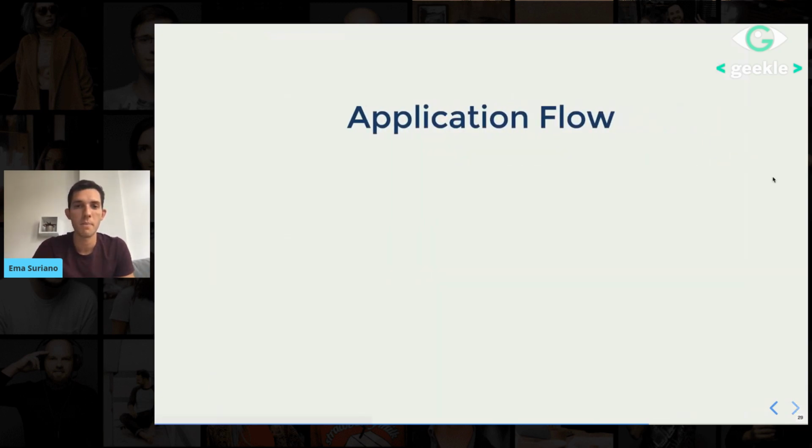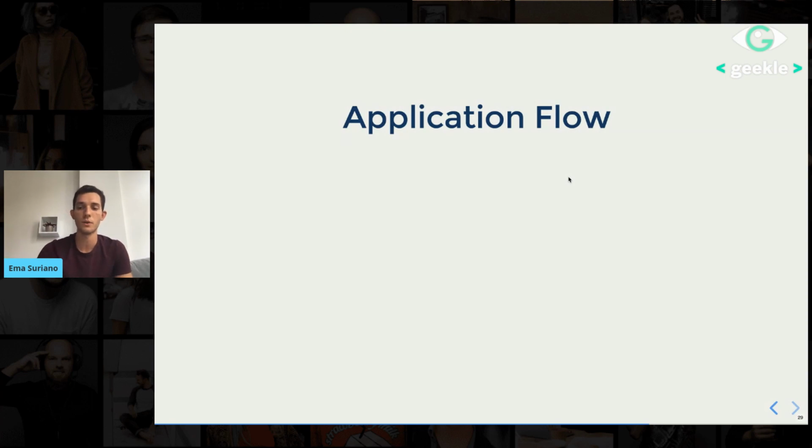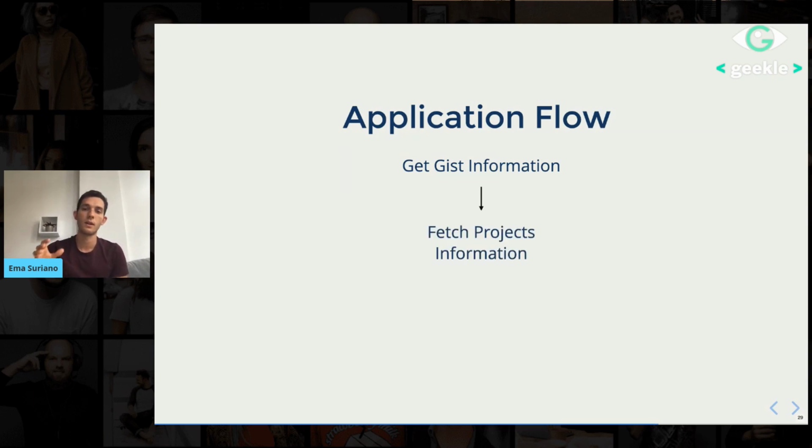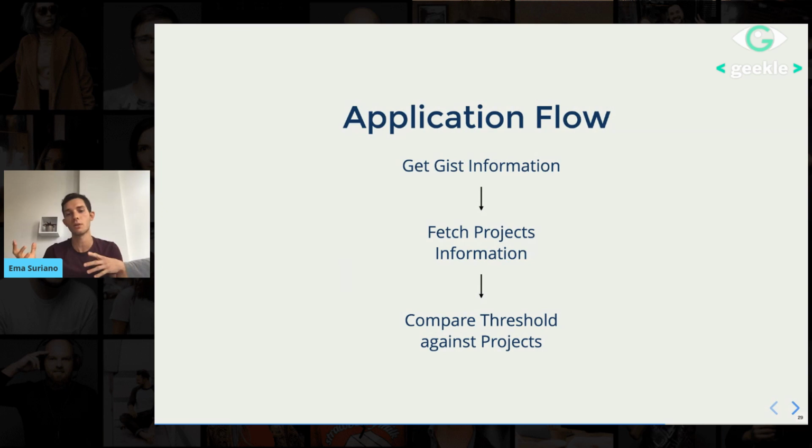And then let's see the application flow. So in a nutshell, first I'm getting the gist information from the user from GitHub gist. Then with that information, I'm fetching the project. So with all the names, I'm going again to the GitHub API, getting all the IDs, the stars, the pull requests, everything from the name of the projects. And then I'm comparing the thresholds against the project information. And actually, the last part, in case you don't want to use a threshold, it will be optional.